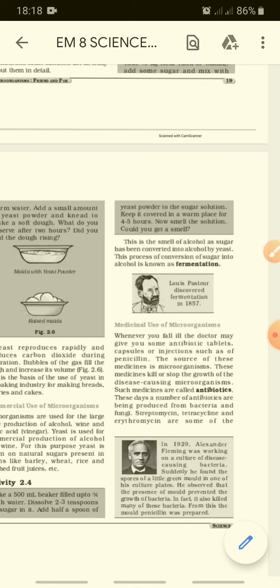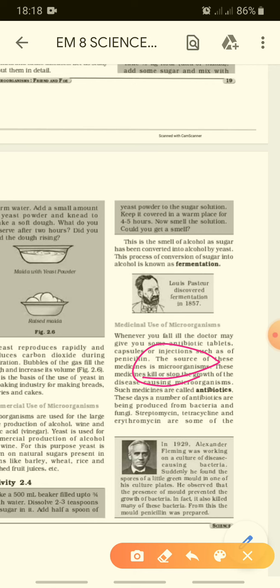Whenever you fall ill, the doctor gives you some antibiotic tablets, capsules or injections such as of penicillin. The source of these medicines is also microorganisms. So are you all clear? Whenever we go to the doctor, he gives us medicines or injections. What are they a form of? They are a form of microorganism. The source of these medicines is microorganisms.